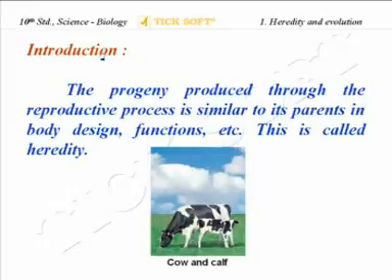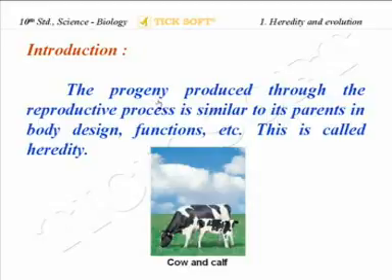We go on to the introduction of the unit. The progeny produced through the reproductive process is similar to its parents in the body design, function, etc. This is called heredity. The progeny refers to the next generation individuals. So, the individuals born to the parents are usually alike.